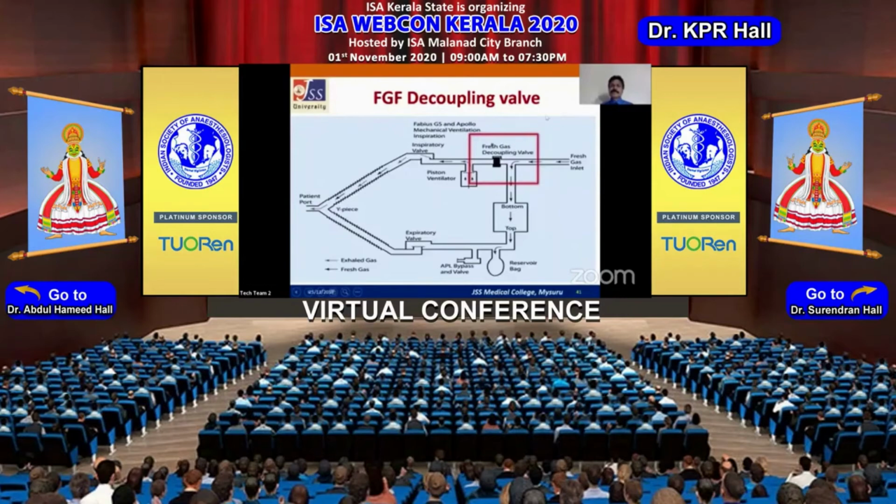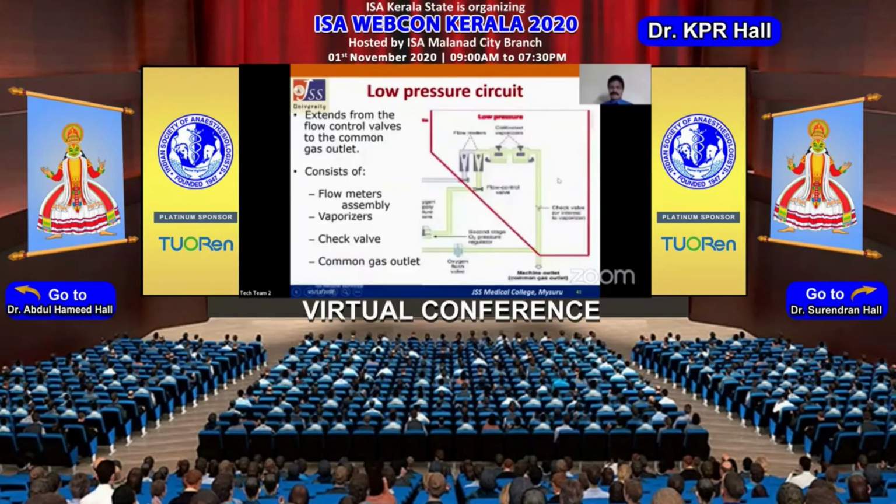In case of Draeger machines, we have what is called the fresh gas flow decoupling valve. With this decoupling valve, the fresh gases will directly go to the reservoir bag, and the fresh gases will not go to the patient during inspiration. Only during expiration, the fresh gas decoupling valve will open, and into the piston it draws the gases from the reservoir bag and also the fresh gases. So that's how it prevents barotrauma even if you are activating the flush valve.